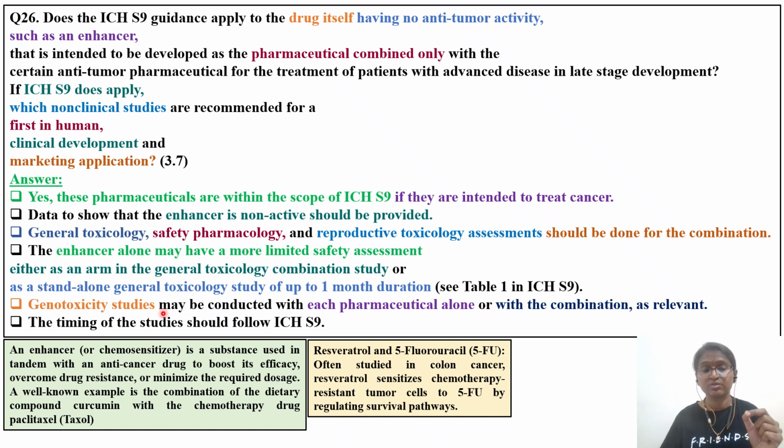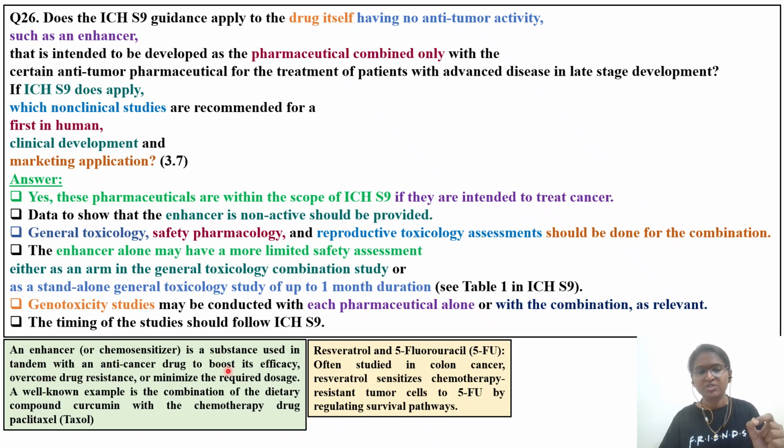Before that, you should also go through what an enhancer is. It is a bit confusing, like the previous slide also, because it very clearly says the one which has no anti-cancer activity cannot be used. But here again it says it is applicable. These pharmaceuticals, the enhancer also, are within the scope of the ICH-S9 guideline. Here we'll see the definition of an enhancer to understand better, and we'll see an example also.